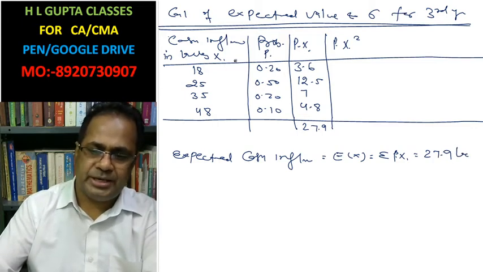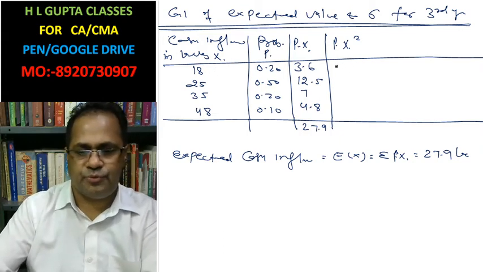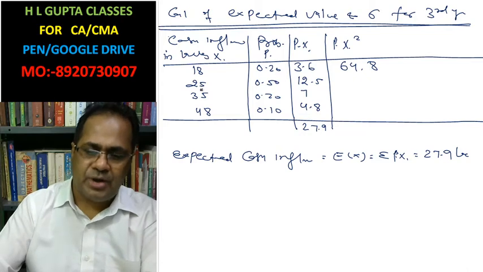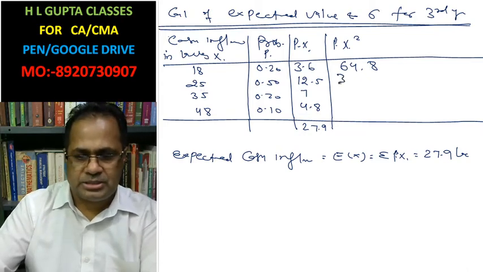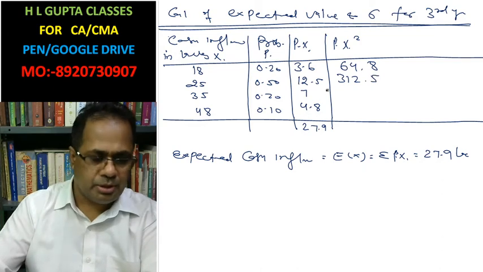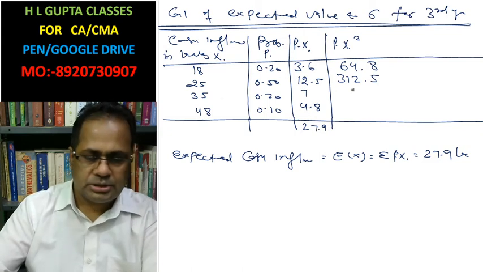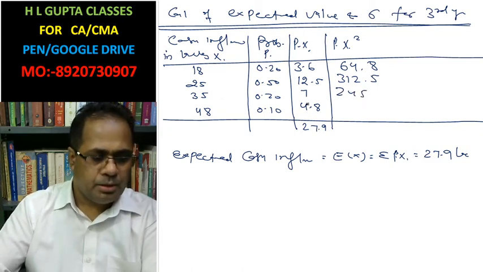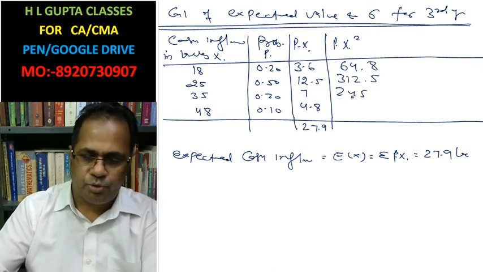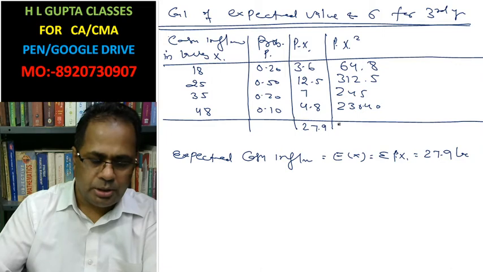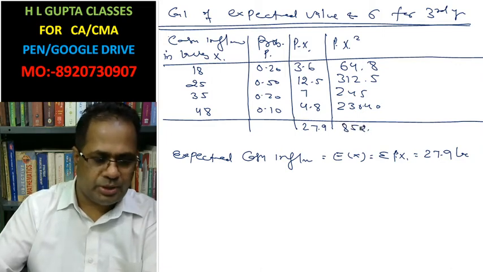Now PIXI into X: 18 into 3.6 is 64.8, 25 into 12.5 is 312.5, 35 into 7 is 245, 48 into 4.8 is 230.40. Sum of these is 852.70.